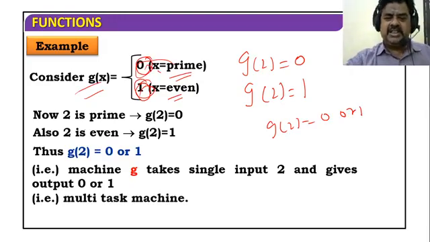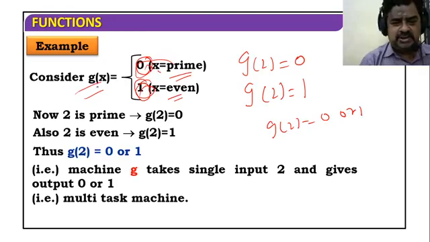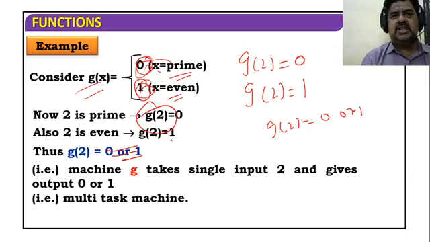That is, it is a multitask machine. It's always a multitask machine because it has 2 outputs. Straight away you know that. And also 2 inputs, but don't worry about the input. It may be n number of inputs. Our consideration is only these outputs. You write down this example, a very fine example.